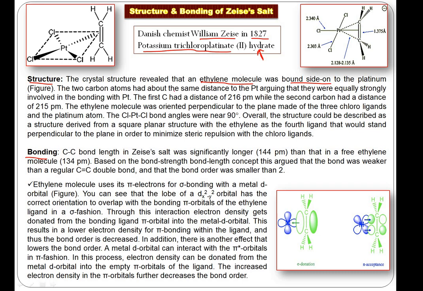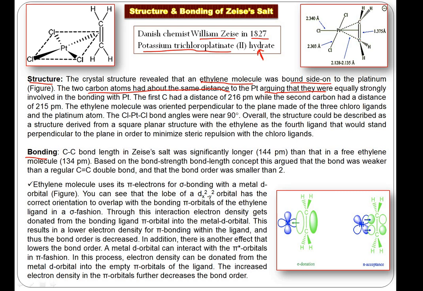And you can see here also, right? Now the two carbon atoms had about the same distance to the platinum, arguing that they are equally spaced from the platinum. Or I can say on this diagram on the right side, look at this cursor, this Pt-C distance and this Pt-C distance are the same.